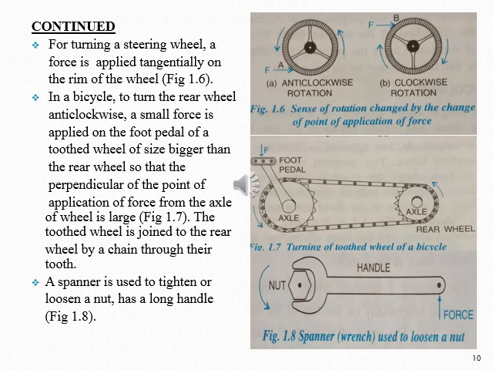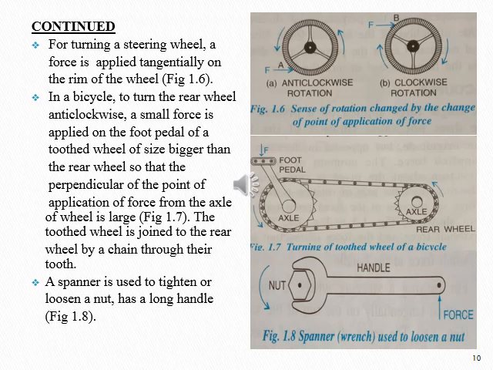Next example, in a bicycle, to turn the rear wheel anti-clockwise, a small force is applied on the foot pedal of a toothed wheel of size bigger than the rear wheel, so that the perpendicular distance of the point of application of force from the axle of the wheel is large, as shown in figure 1.7. The toothed wheel is joined to the rear wheel by a chain through their teeth.